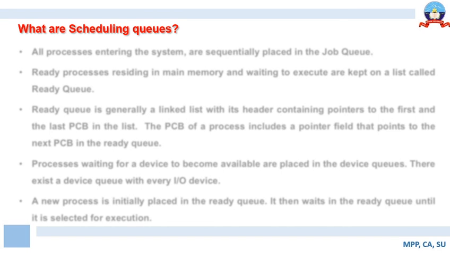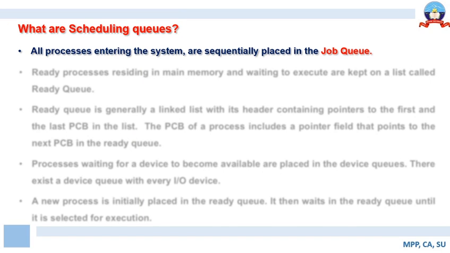Now the next important concept that you need to understand regarding scheduling is the importance of scheduling queues. There are different types of queues associated with scheduling. Some are capable of keeping track of the jobs, some are capable of keeping track of processes that are ready for execution. So depending upon the purpose, there are different types of queues associated with scheduling. Now let us try to understand what these different types of queues are.